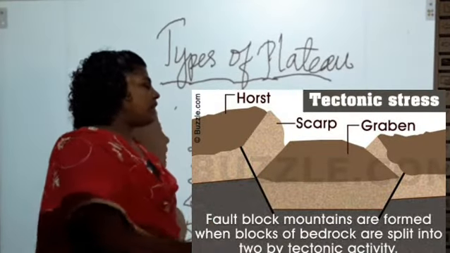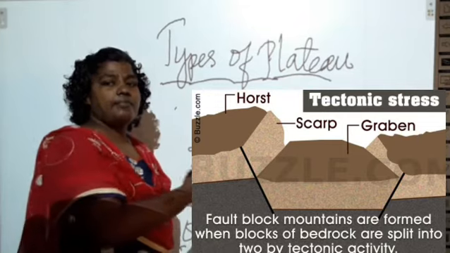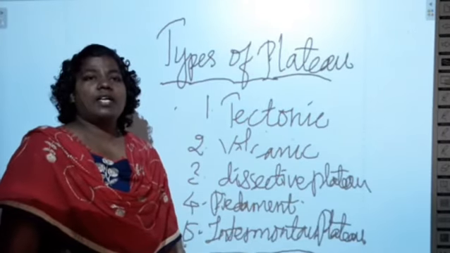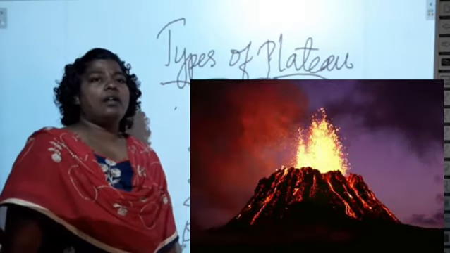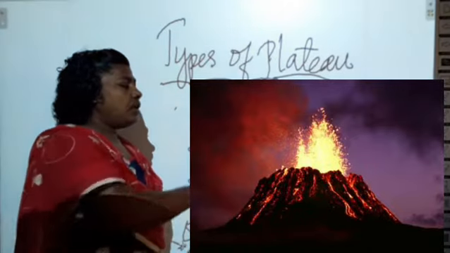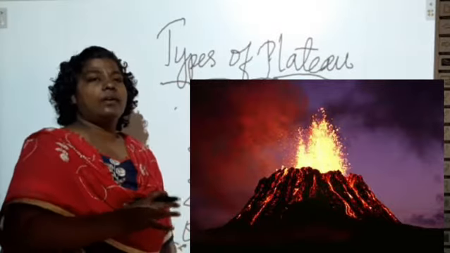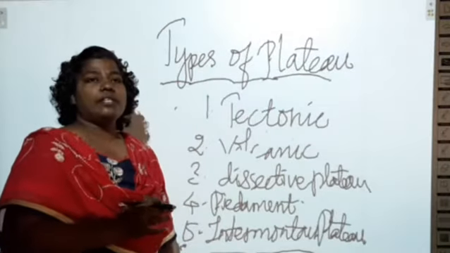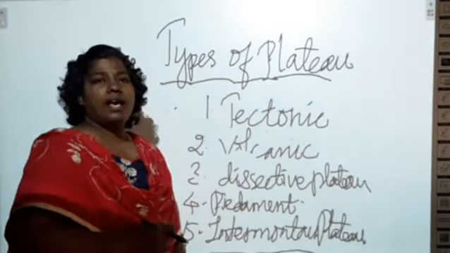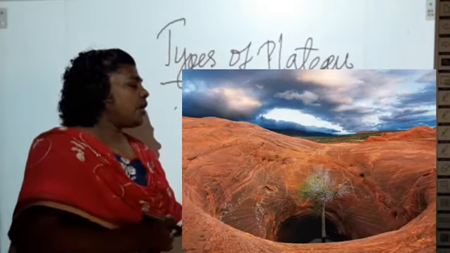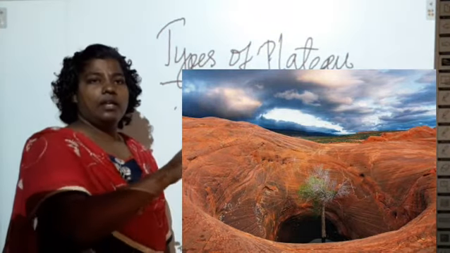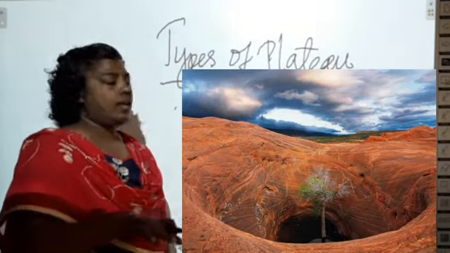And the next type of plateau is volcanic plateaus. When a volcanic eruption occurs, the molten lava spreads into different layers in that area, and that can be called a volcanic plateau. In a volcanic plateau we can also find vents and craters. The shape of volcanic plateaus is funnel shape. It will be too high in comparison with the surrounding landmass.